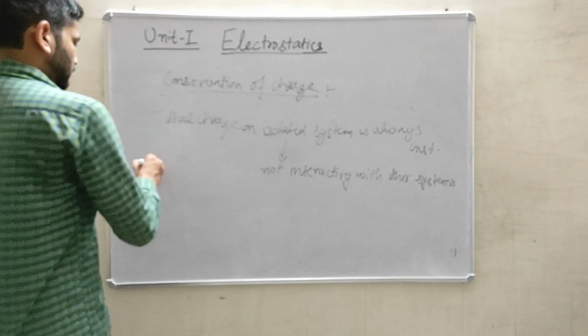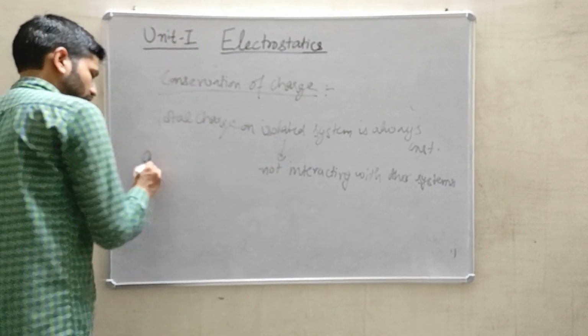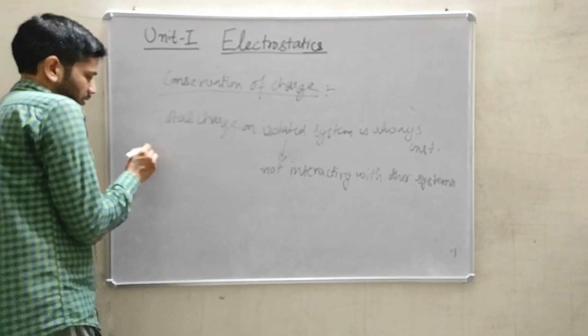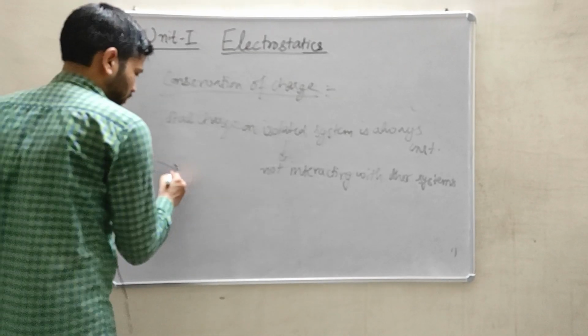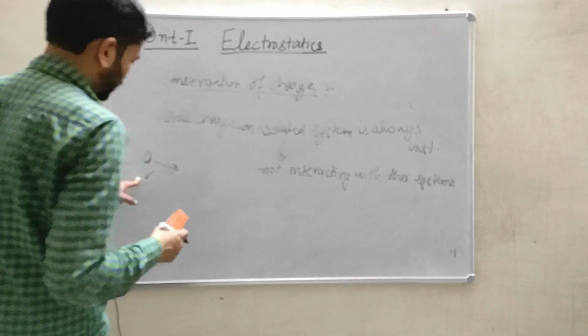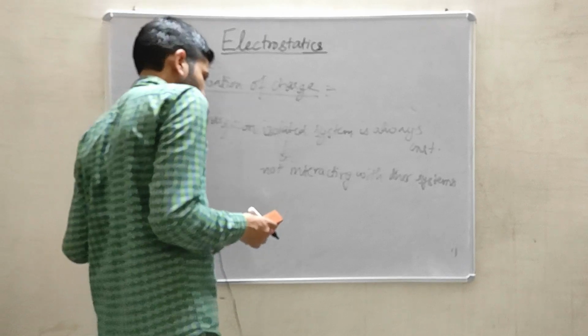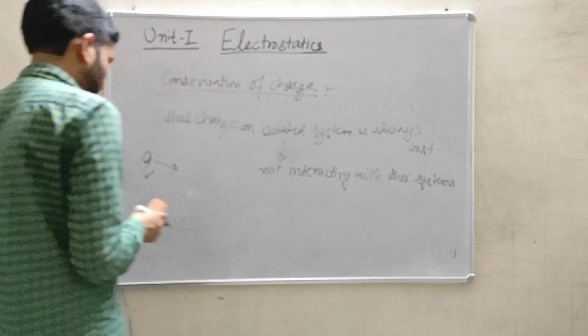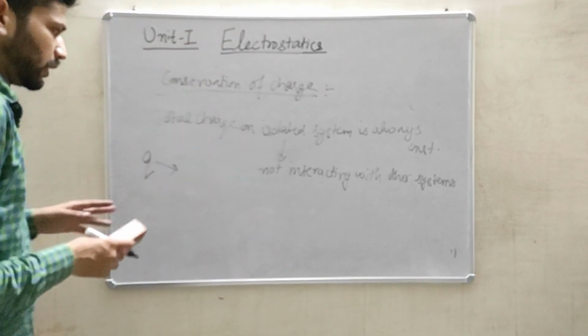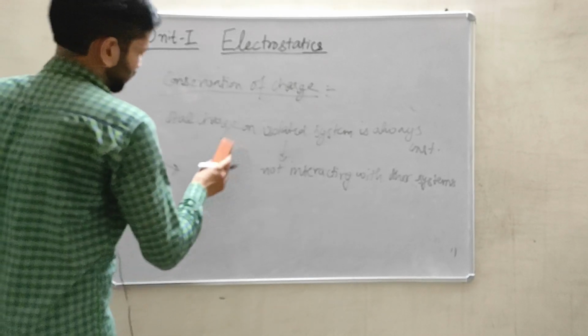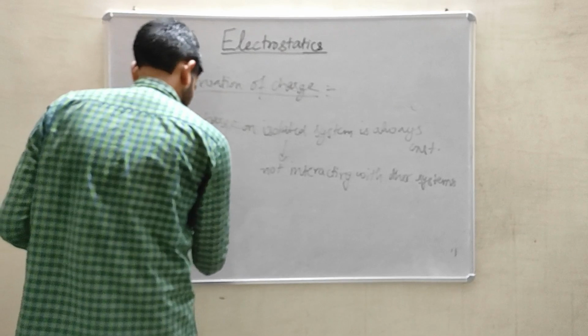So if the total charge Q is present on the system, it will be only the charge Q, which means charge can be transferred from one body to another body, while if it is an isolated system, it will always be constant.